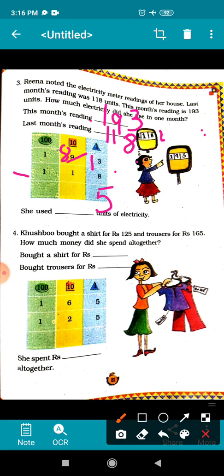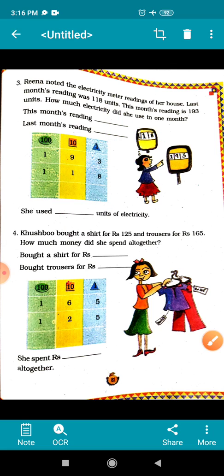Now come to tens place. Upper number is bigger. You can easily subtract. No need of borrowing. So 8 minus 1, 7. Now after that go to 100 place. 1 minus 1. If a number is subtracted by itself, the answer comes 0. It means she used 75 units of electricity. Okay.